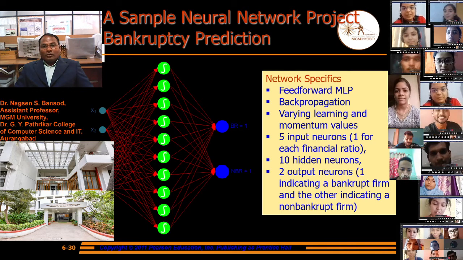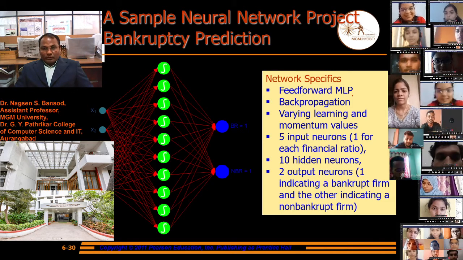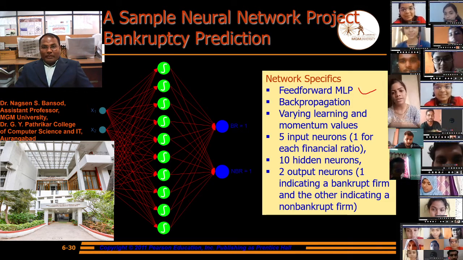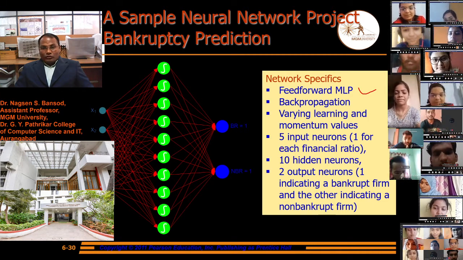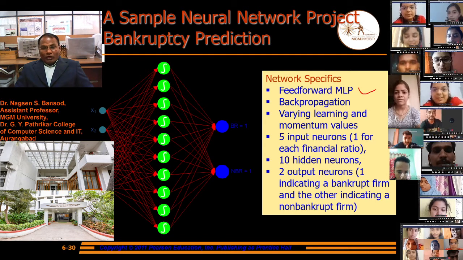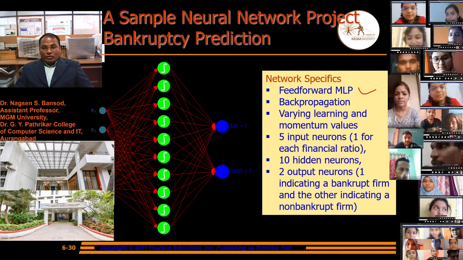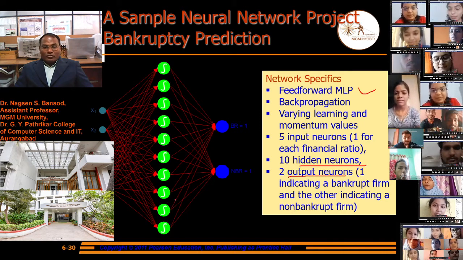The network used is a feed-forward multilayer perceptron, also with backpropagation, varying learning and momentum values. There are 5 input neurons, one for each financial ratio, and 10 hidden neurons were used.